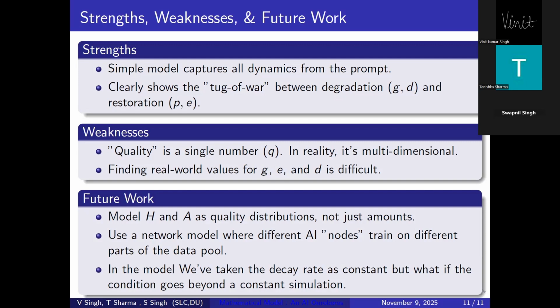To conclude, our mathematical model of AI Ouroboros shows that without human and algorithmic diversity, AI systems risk consuming and degrading their own knowledge base, but with collaboration and variation, the system can sustain itself indefinitely.